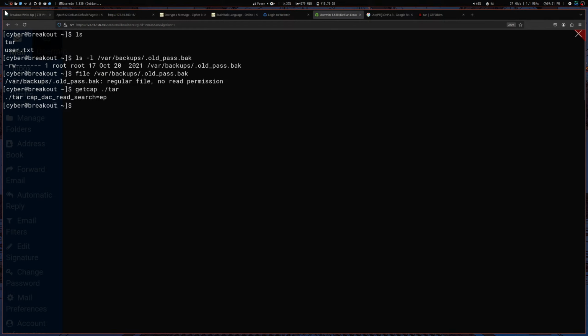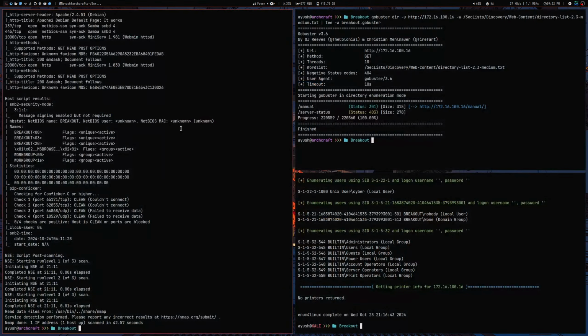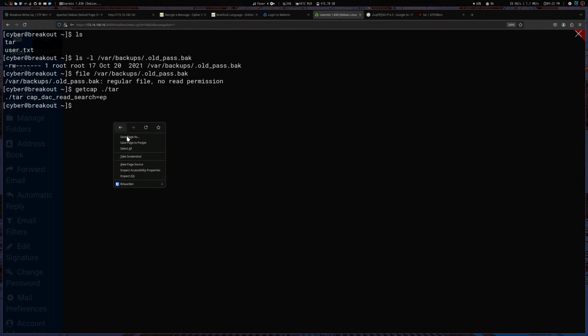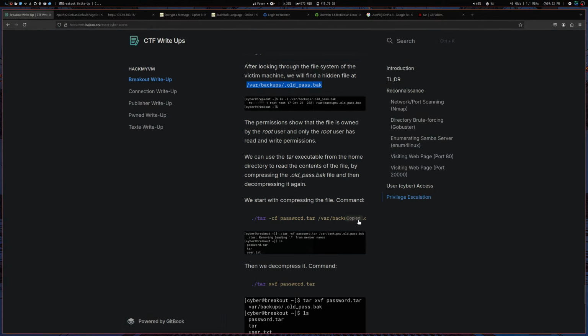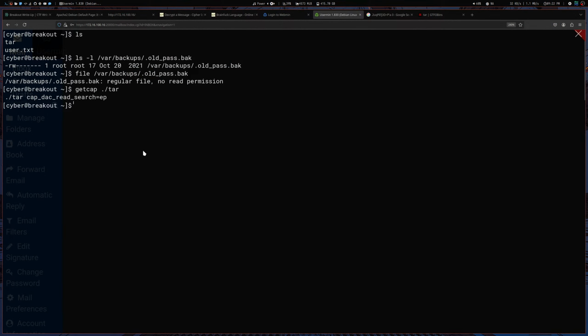So let's see what command is there to compress it. We use that. Can I paste it? Copy. Paste.